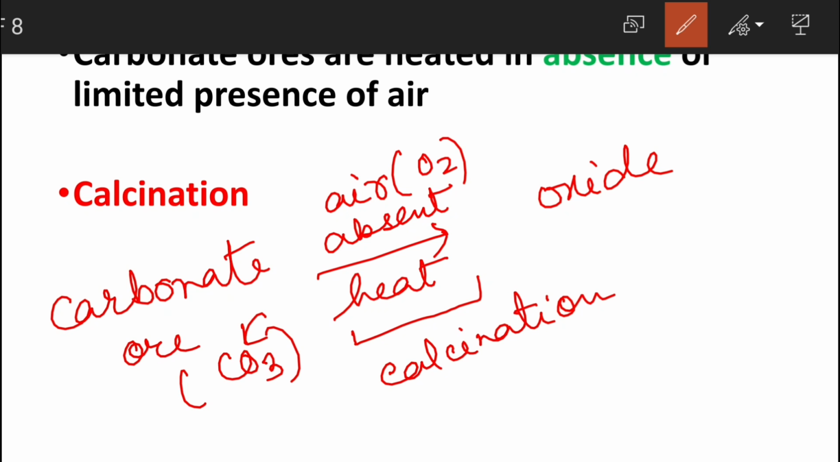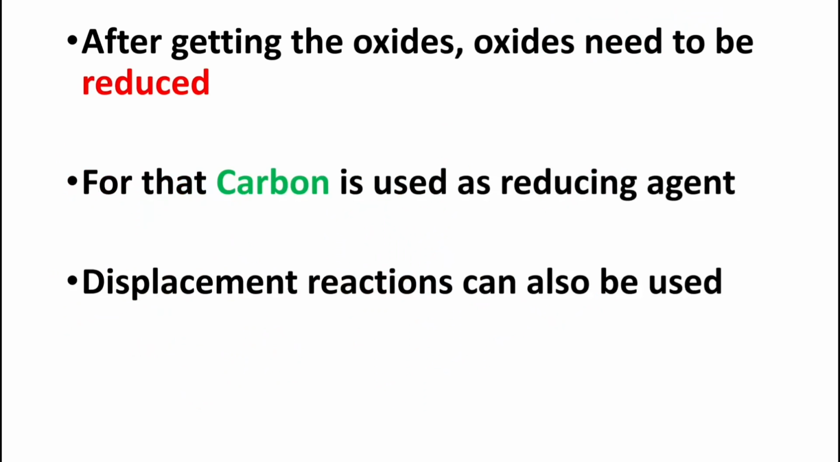Now once you get the oxides, we have to remove the oxygen, and removal of oxygen is called reduction. That means we have to reduce them, and for that purpose we are going to use carbon as a reducing agent, and sometimes displacement reactions can also be done. I am going to show you an example in a bit.